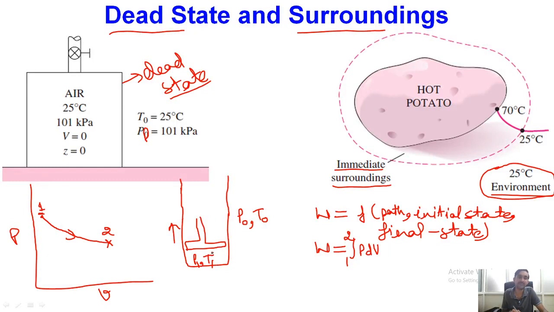Obviously, when this expansion process goes on for a longer duration, we will find a thermodynamic situation where the pressure and temperature of the gas within the piston-cylinder arrangement become identical to the pressure and temperature of the surroundings, because that is the maximum potential available for expansion of the piston. So it means that if we have to determine the maximum possible work,